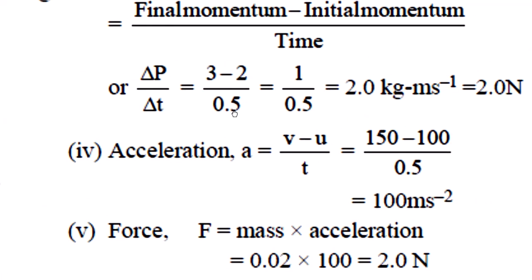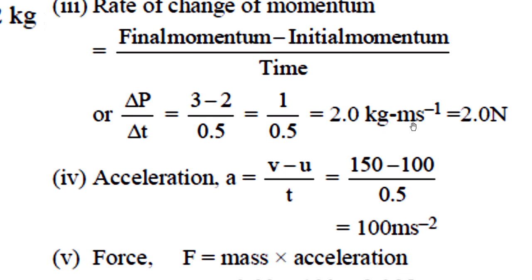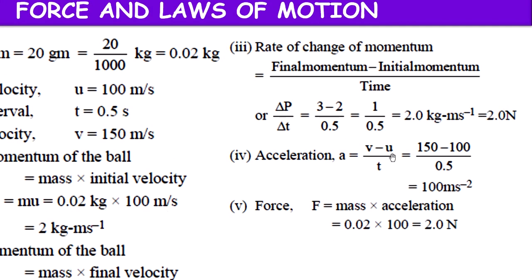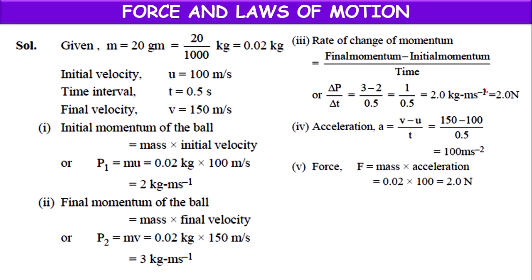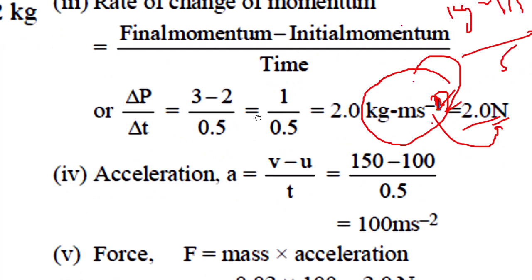So 3 minus 2 by 0.5, 1 by 0.5, that equals 2.0 kg meter per second square, children. Because momentum is kg meter per second, here kg meter per second by second, which is equal to kg meter per second square, and the special name for kg meter per second square is Newton.